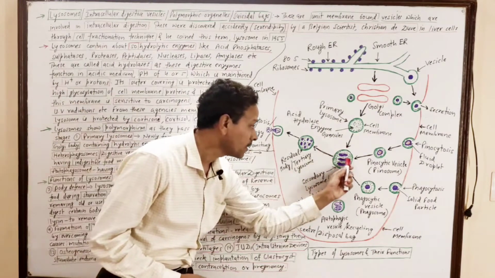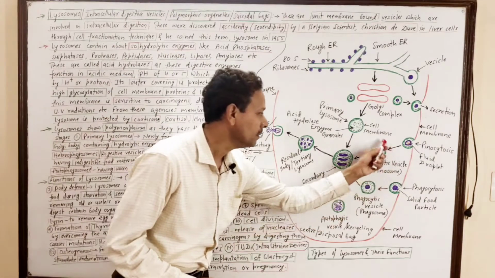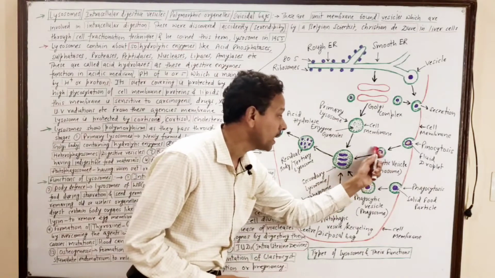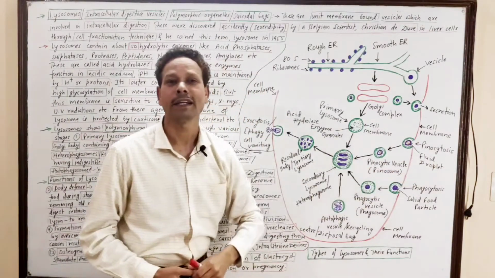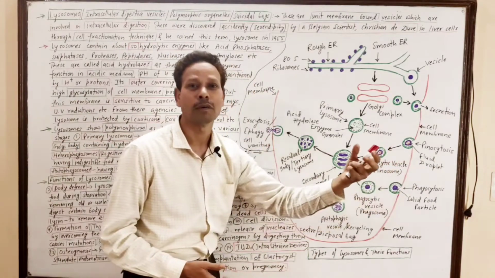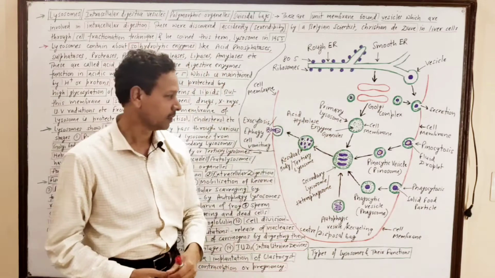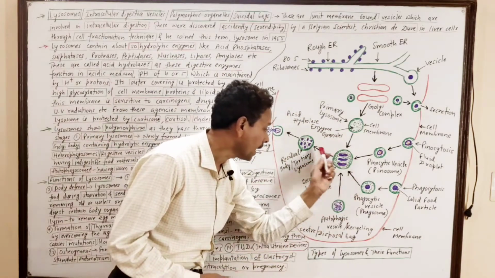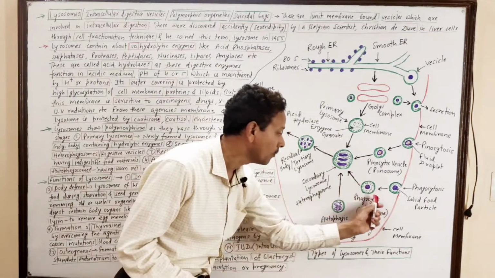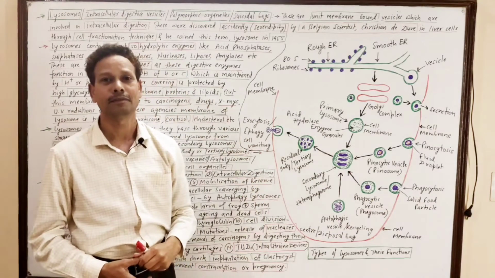These secondary lysosomes are formed by the fusion of either a pinocytic vesicle, which has a fluid droplet, liquid, that's why it is a pinosome, a vacuole having fluid, or a phagocytic vesicle or phagosome having solid food material.